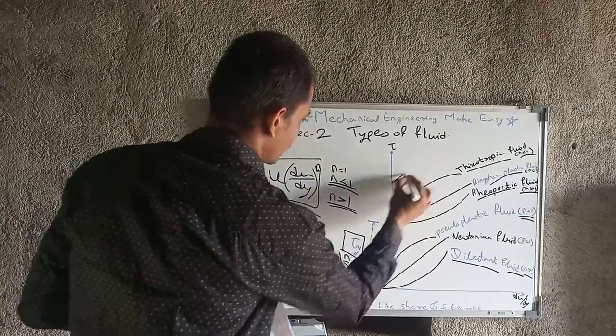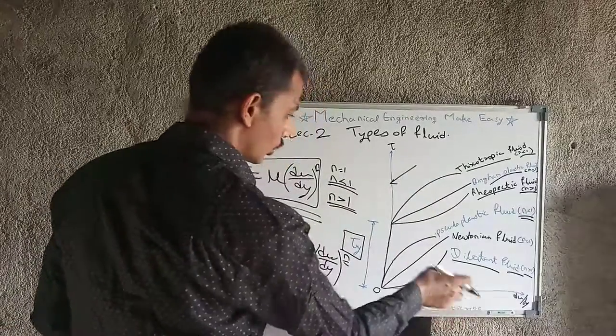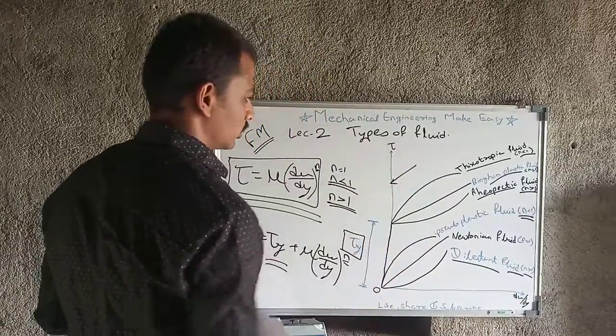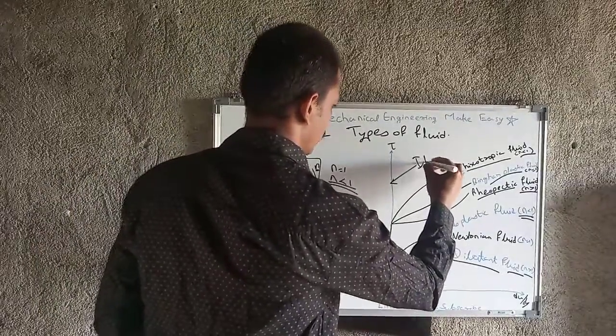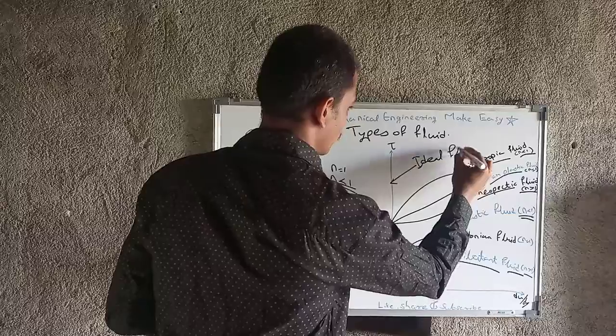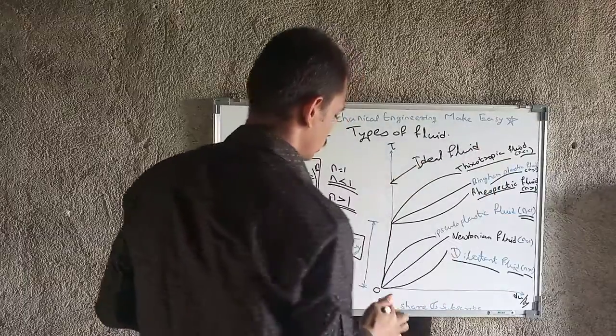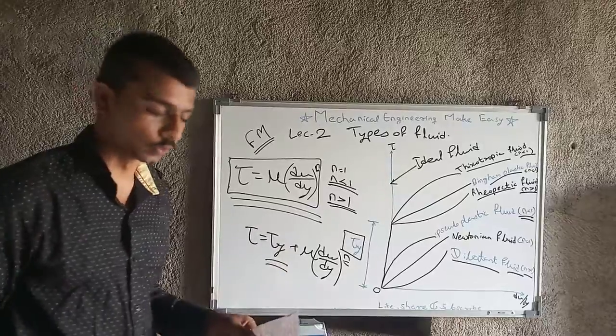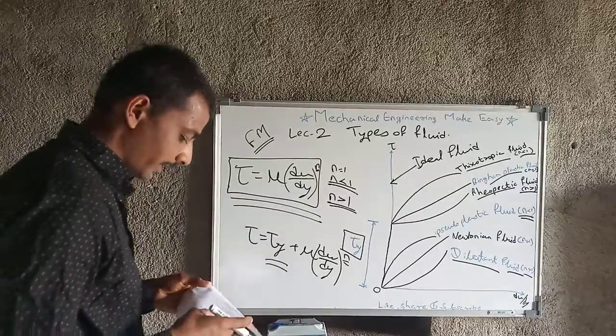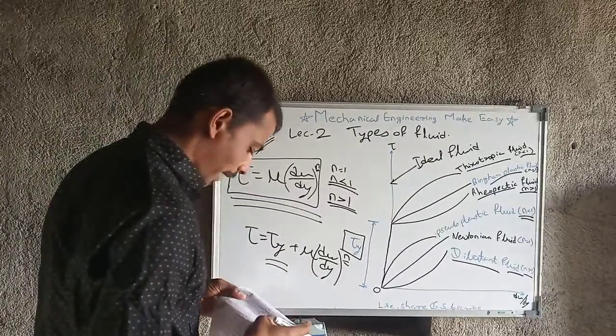Okay, and again I will move towards some deep. This is called ideal fluid, meaning there is no velocity gradient. Shear stress increases but the velocity gradient is 0, so it is called ideal fluid, which is on the y axis. Okay, it is called ideal fluid. Next we will look at the applications.